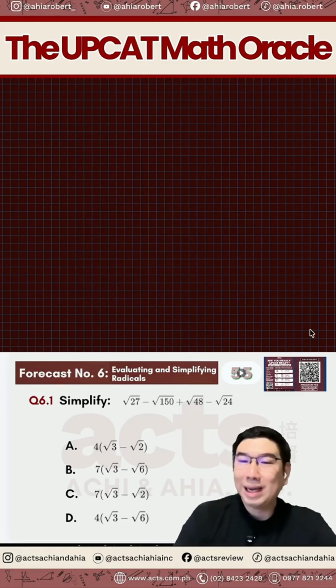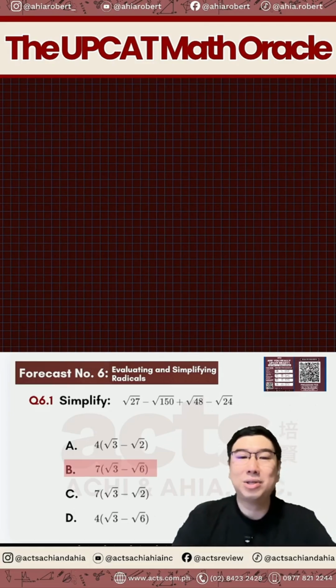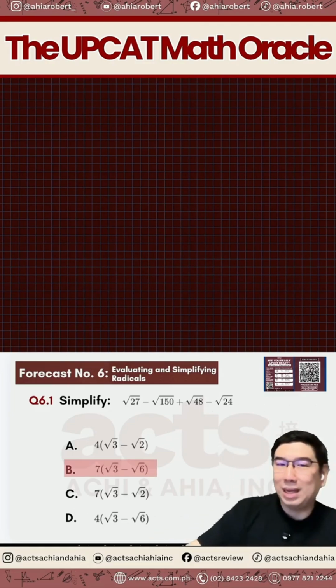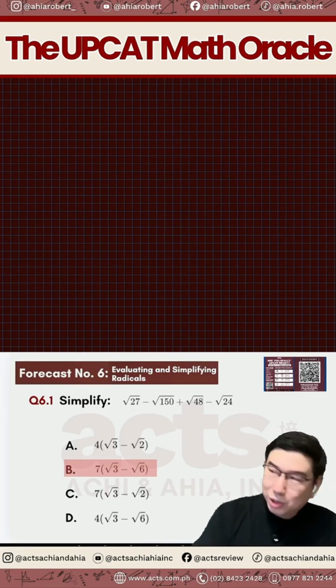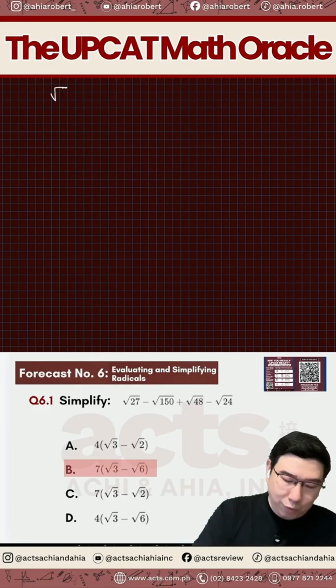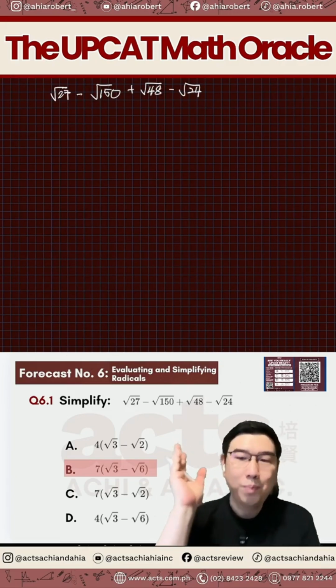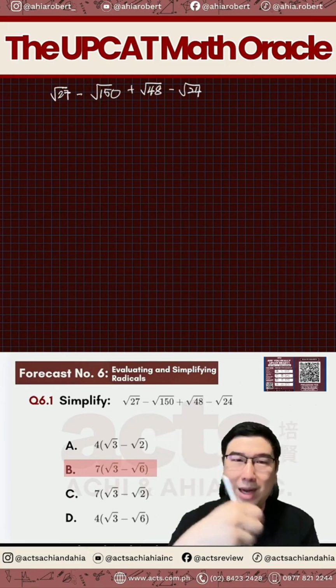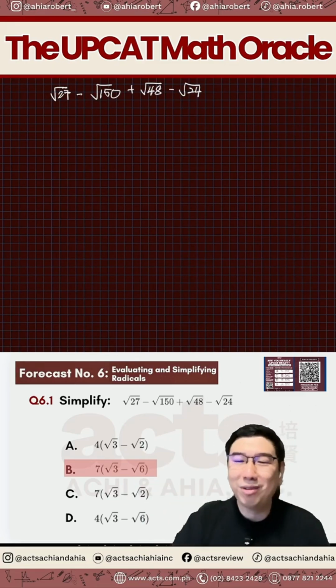So let's reveal the answer for those who weren't able to see it earlier. The answer here is letter B. Let's go over this question. We have here the square root of 27 minus the square root of 150 plus the square root of 48 minus the square root of 24. By the way, can you give me an idea whether my handwriting here is too small? Should I write bigger? Okay, just enough. Thank you very much.